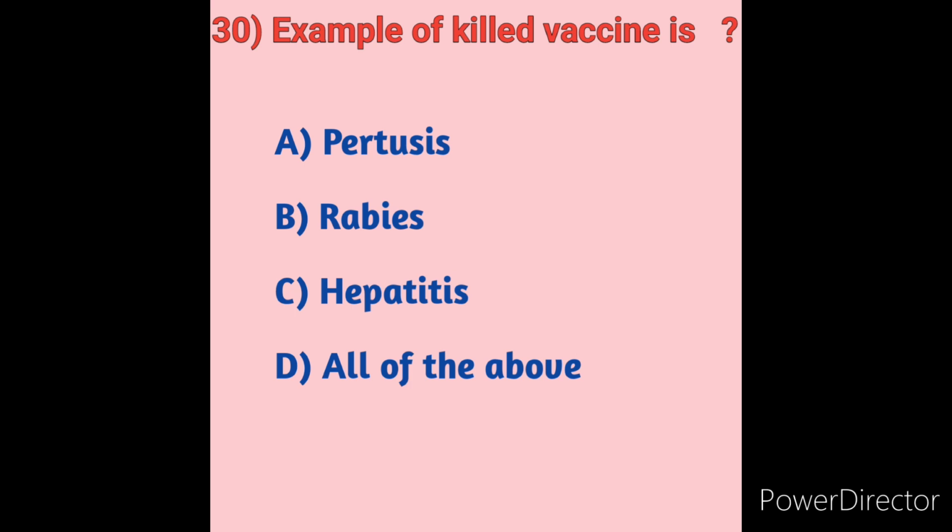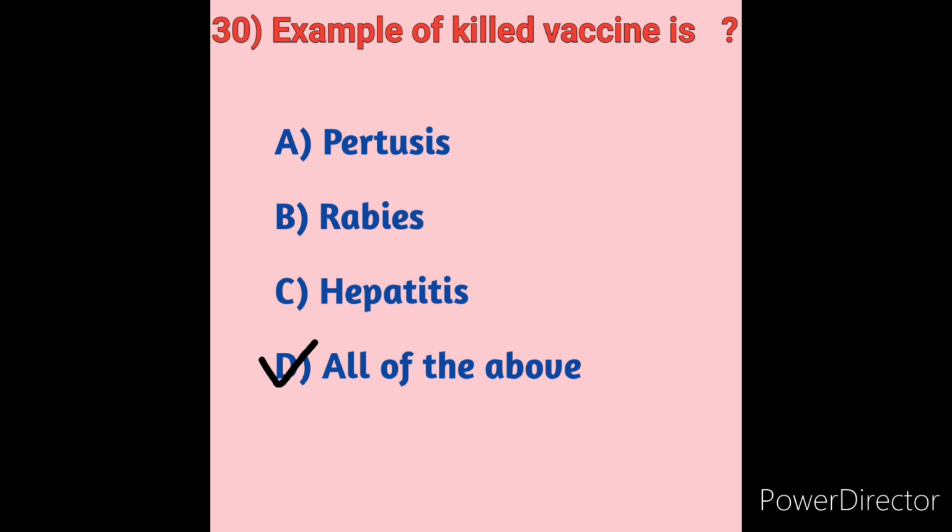The most common killed vaccine is for whooping cough, pertussis, but rabies and hepatitis A also come under killed vaccines. So here the correct answer is all of the above. Pertussis, rabies and hepatitis are all killed vaccines.